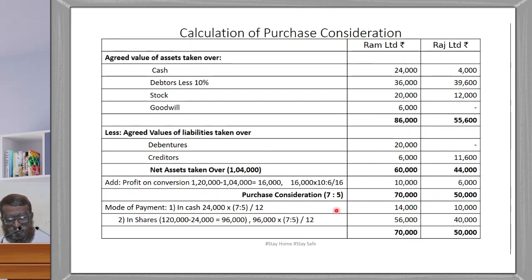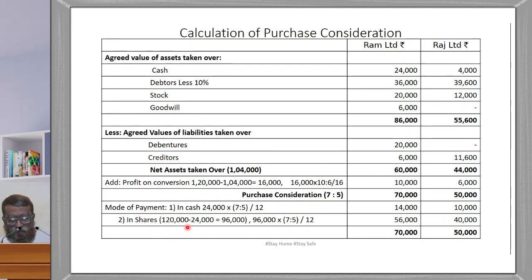So here, we are given in the problem cash payment is 24,000, which is to be apportioned between Ram Limited and Raj Limited in the ratio of 7:5. That is this ratio, 70,000 and 50,000, 7:5. So 24,000 into 7:5 divided by 12, you will get 14,000 for Ram Limited and 10,000 for Raj Limited.